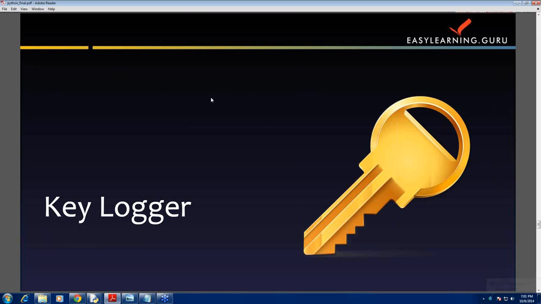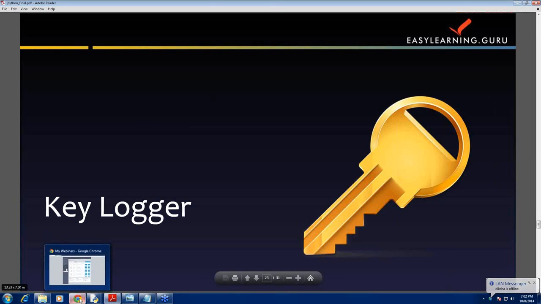Okay, let's see another application of Python. Keylogger. Now this is an interesting one. Keylogger is an ethical hacking tool that can record all the keystrokes on a particular application like a web browser. For example, you hand your laptop to your friend and you want to know his activities. Suppose your friend logs in to his Gmail ID. Now you can know his ID and password because they are saved in a file on your system. It is interesting, isn't it?